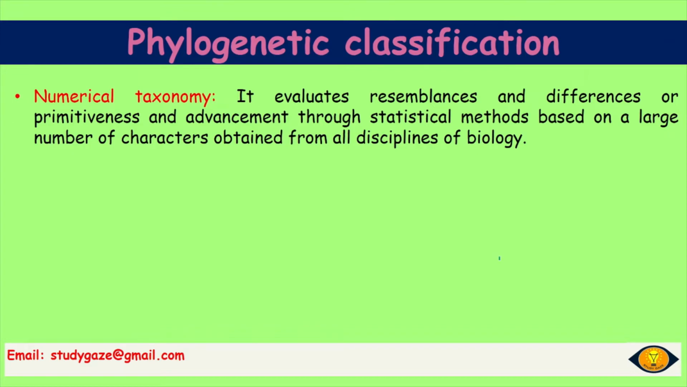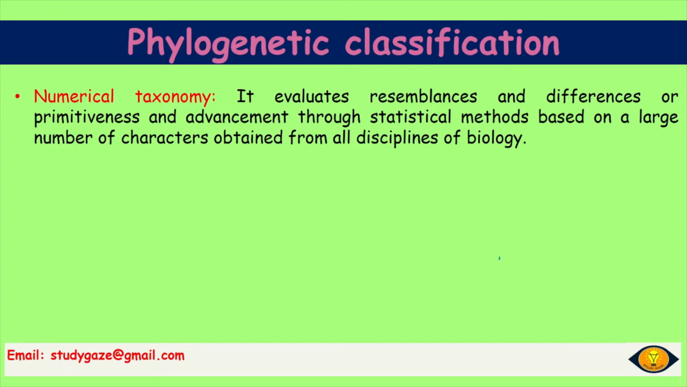Numerical taxonomy. It evaluates resemblances and differences or primitiveness and advancement through statistical methods based on a large number of characters obtained from all disciplines of biology. So, this numerical taxonomy is actually taking help of the statistical method. So, if we have an unknown organism and we have other known organisms, we can see that two of the characters of the unknown organism are matching with one of the known, and five characters are matching with another known organism.